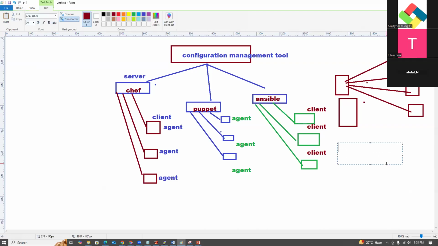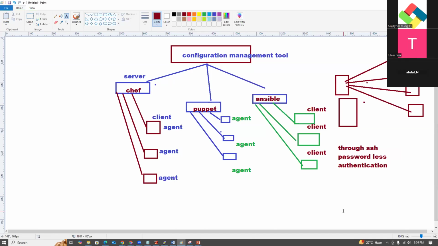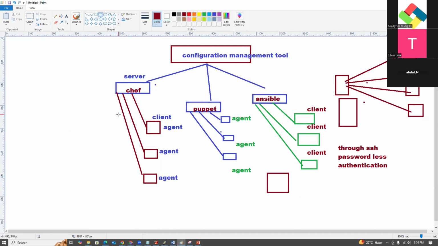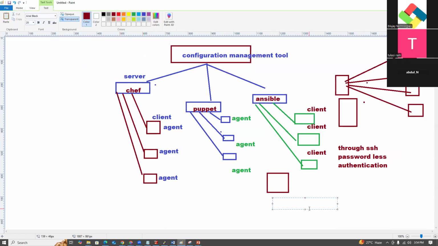So we need to connect through SSH passwordless authentication. Guys, understood? Through SSH passwordless authentication, we can communicate with Ansible, and here we are writing playbooks. What is this, guys?